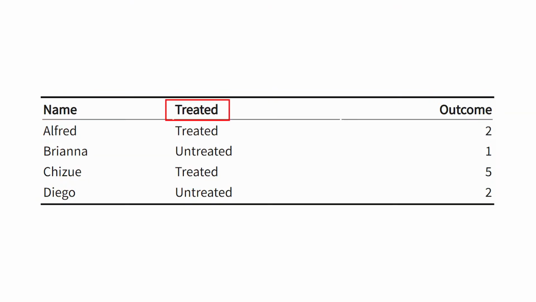Now, if I do that, what do I get? I can end up looking at the treated outcomes for Alfred and Chizu, the people who actually got treated. The average outcome for them is the average of 2 and 5, which is 3.5. If I look at the untreated outcomes, the average of 1 and 2 is 1.5, just like we had it before. Now, if we look at the comparison between these things, we do 3.5 minus 1.5 to get an effect of 2.